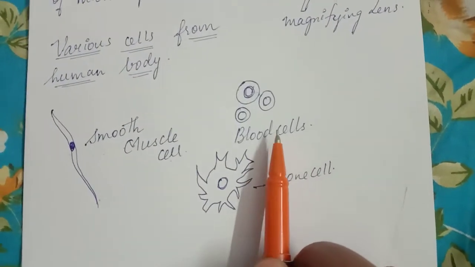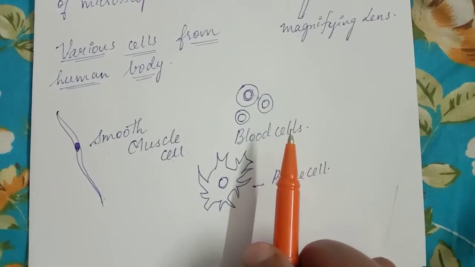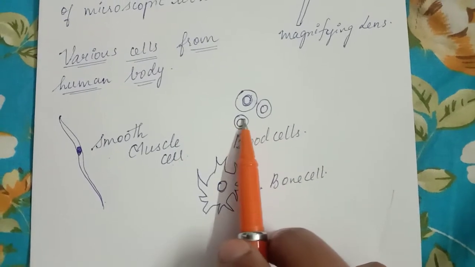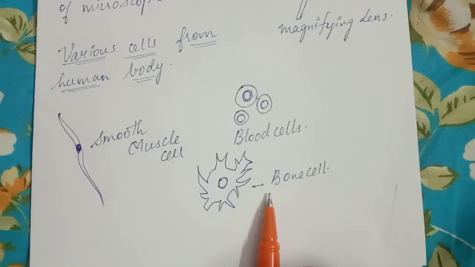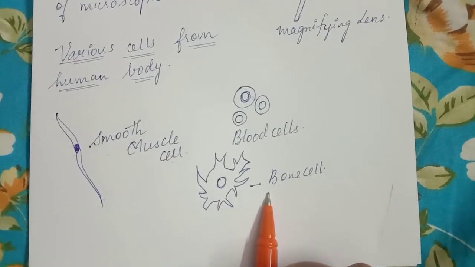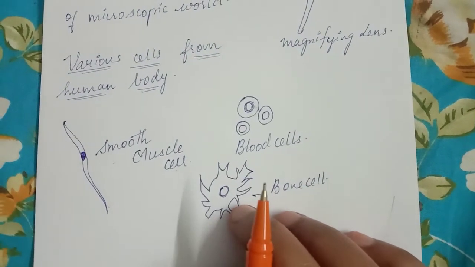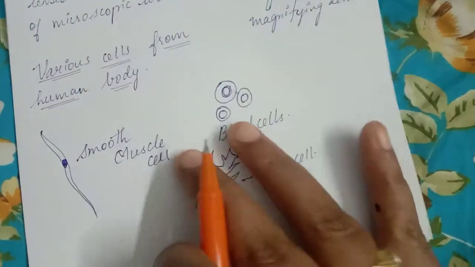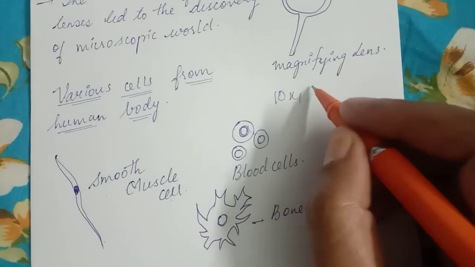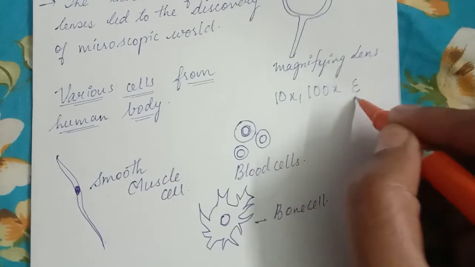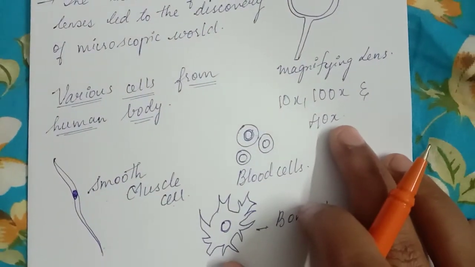Whereas with the blood cells, when we cut a body, the blood comes out like a liquid, but we don't know that if you observe it under a microscope, it looks like the shape of this. And the same with the bone cell. These are observed with the help of magnifying lenses, or we can see by using microscopic lenses, which can be 10x normal microscope, or compound microscope at 100x, and also 40x, depending upon the eyesight and the observations.